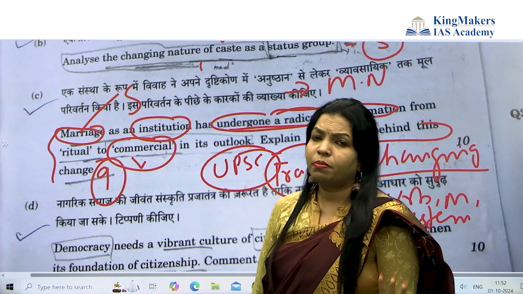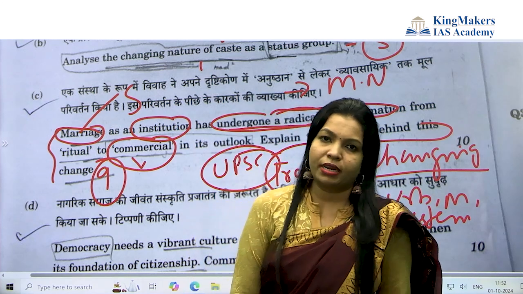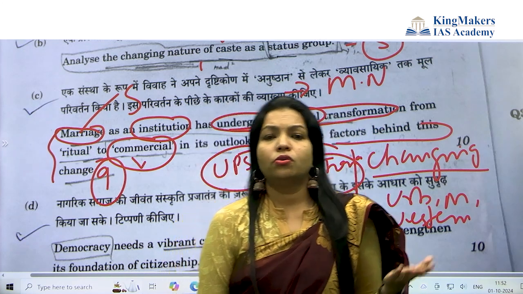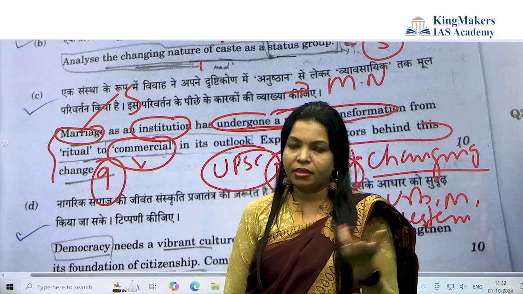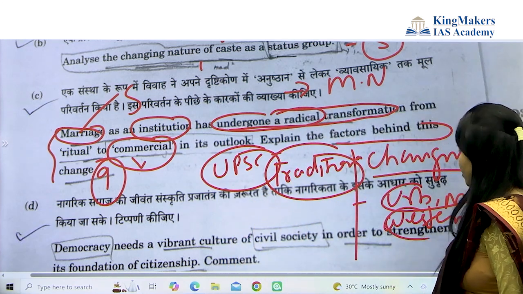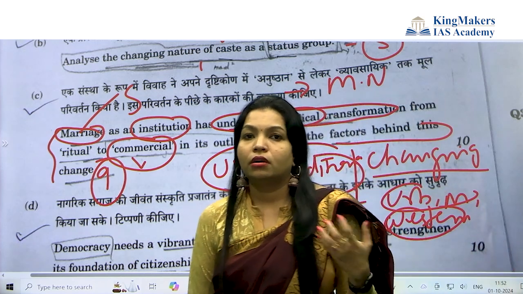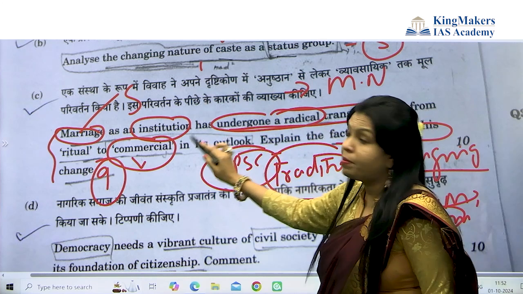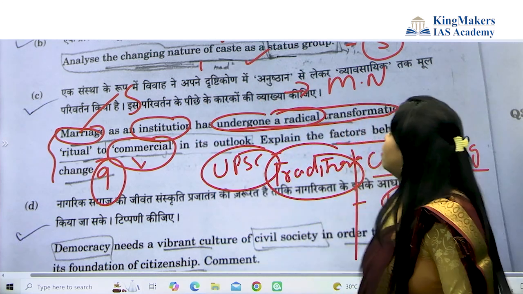Now the feminist perspective can be that women need freedom. So for the liberal feminist perspective, you can take the thinkers' names here, and also Iravati Karve of paper 1, mixing with paper 2. Again, I said forces of change like urbanization and westernization. You can also quote M.N. Srinivas, who gave Sanskritization. The word Sanskritization or M.N. Srinivas you can also add in this particular question: caste as a status group.